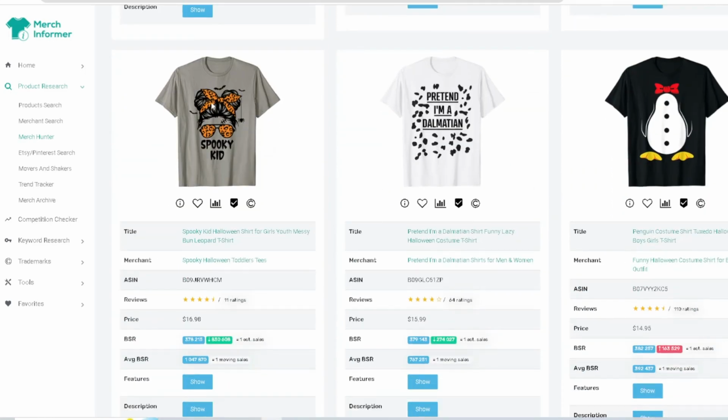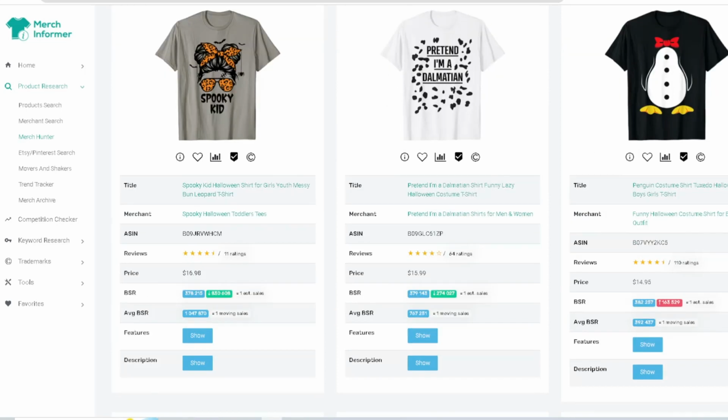Spooky kid. All right, you got that style with that, I don't know what this is called right here, that little bandana thing with the knot on top, the glasses, right? You've seen a lot of this style, but they're doing a Halloween theme. Pretend I'm a Dalmatian. We already saw pretend I'm a turtle, right? This one is a top seller too. You'll see a lot of competition inside of this niche, but just think of a different saying that no one else has, and obviously it takes a little bit more work, but you can do it.